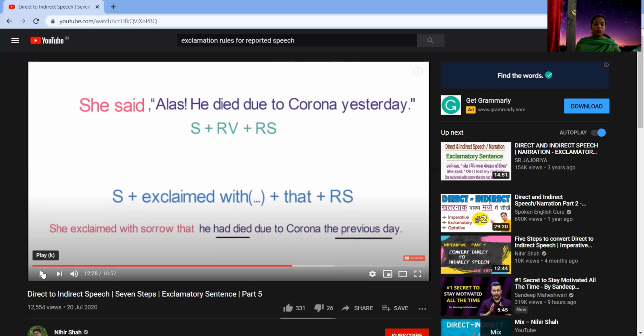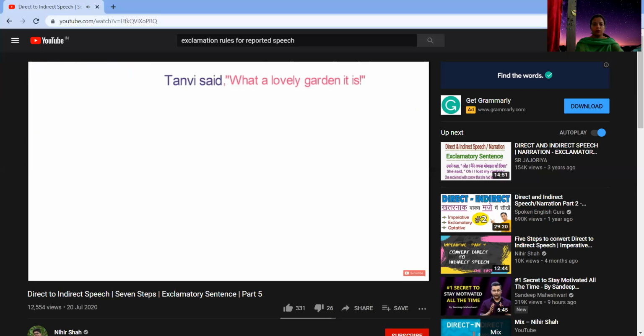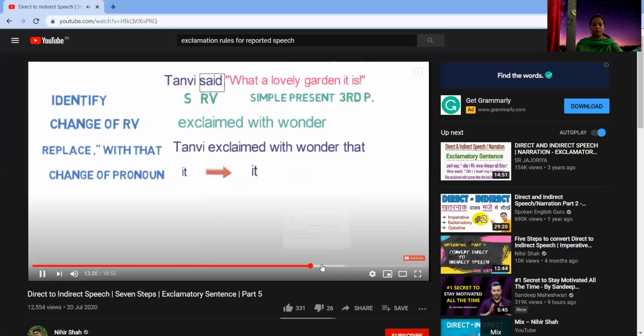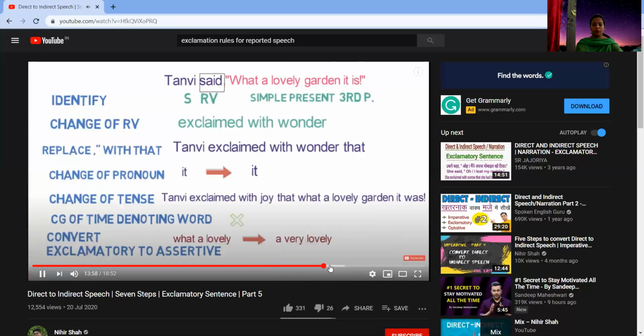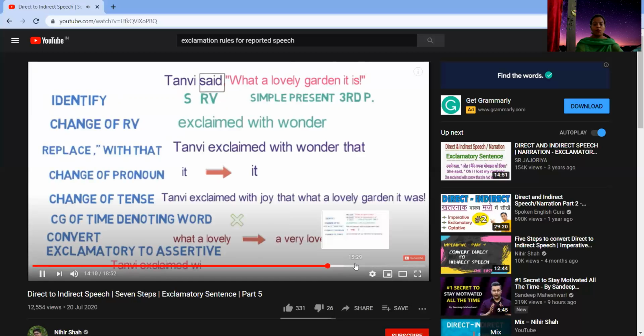Okay, so that's it. Now let's see if we have any more examples. Tanvi said, what a lovely garden it is. Here, the whole sentence is in exclamatory form. So, let's convert it using the 7-step formula that we just learned. Step number 1, identify. Here, as it is in third person, plus lovely, and it is. Let's start the identification process. Tanvi exclaimed with wonder that it was a very lovely garden.